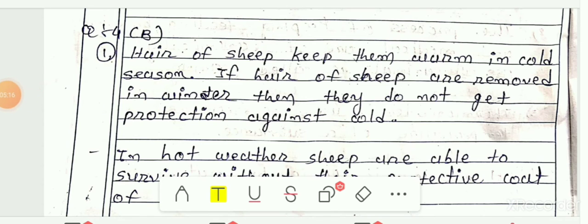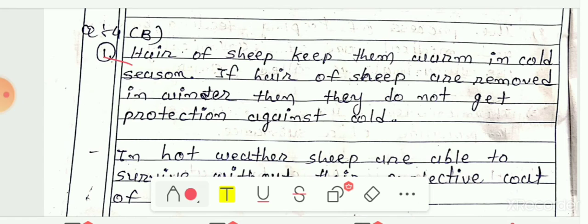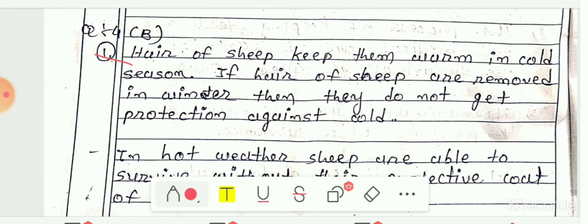So here the answer is that hair of sheep keeps them warm in cold season, and if hair of sheep are removed in winter, then they do not get protection against cold. This is the adaptation of sheep, that they have a thick hairy coat.